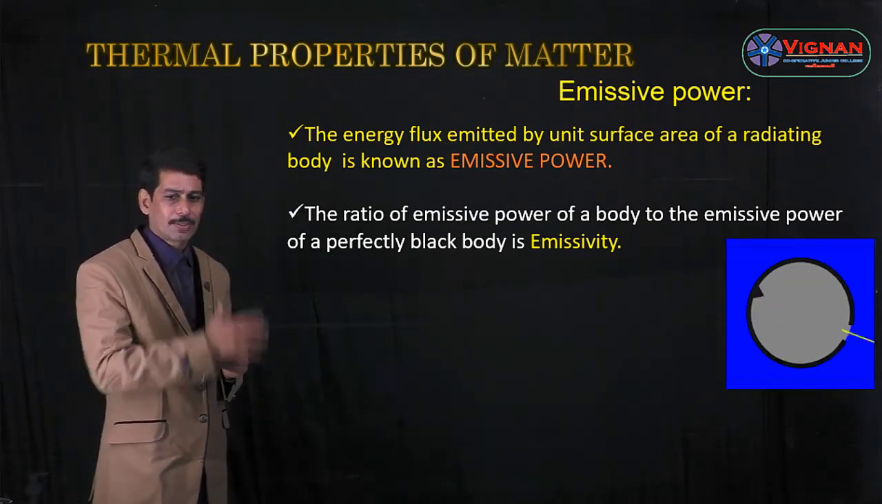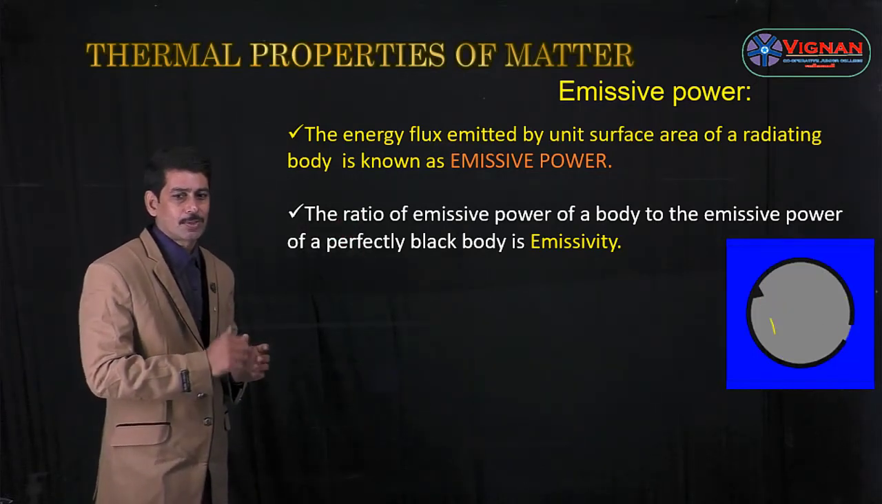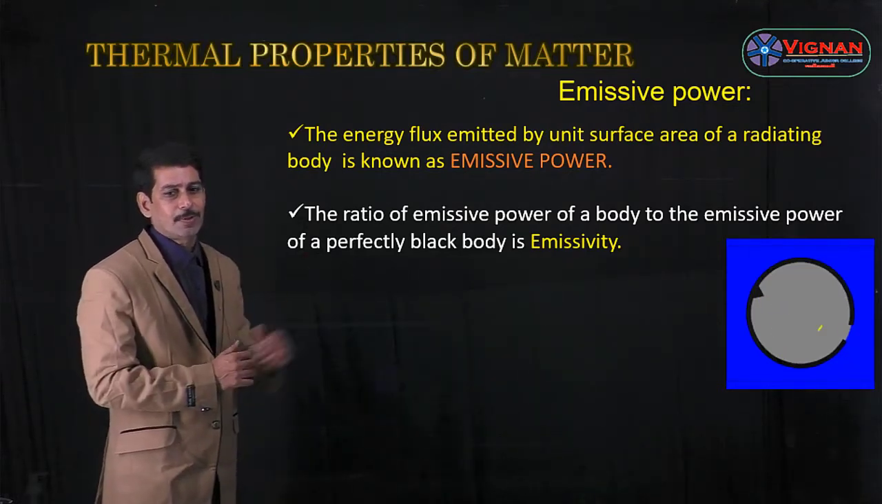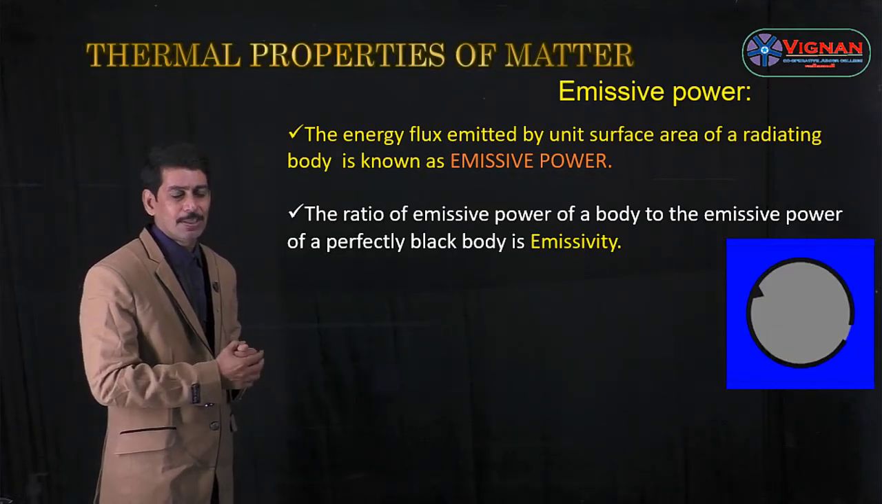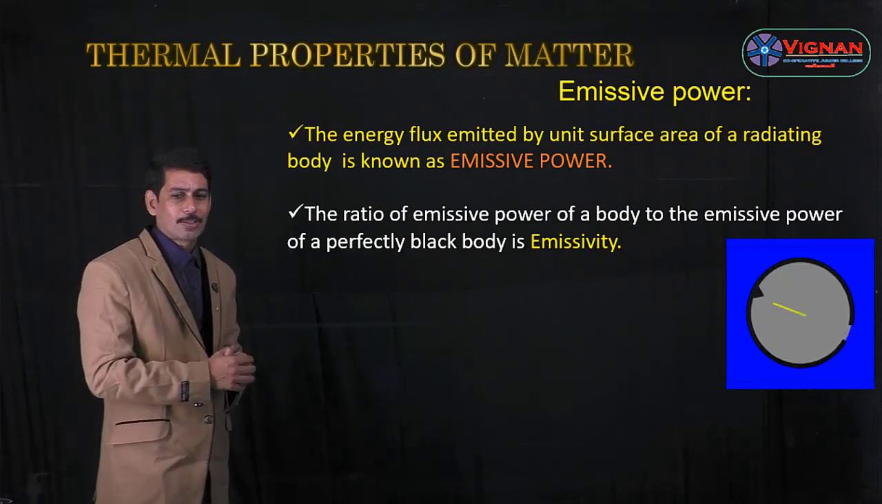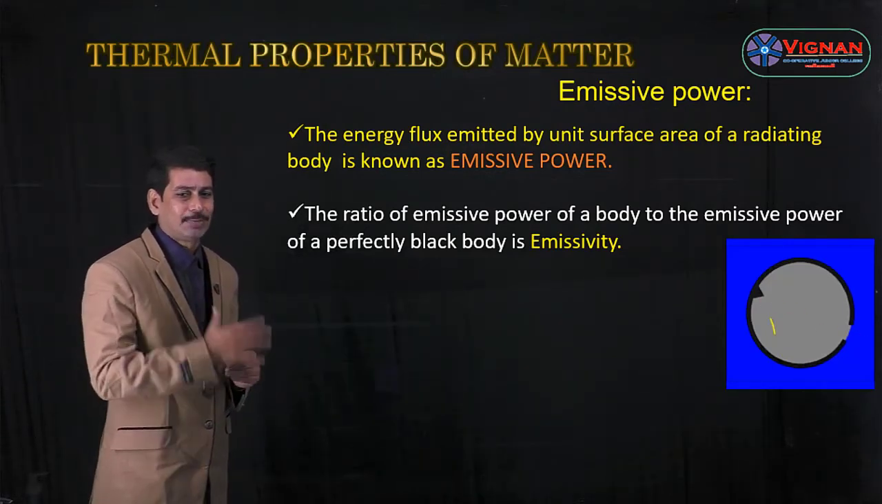So MC power is nothing but the energy flux emitted by unit surface area of a radiating body, whereas the emissivity is nothing but the ratio of MC power of a body to the MC power of a perfectly black body, and for a perfectly black body this value is 1, and it is denoted by E lambda.